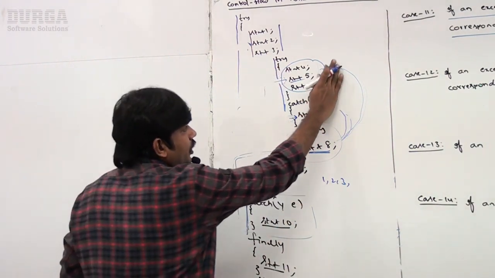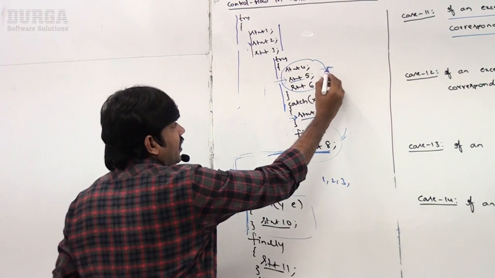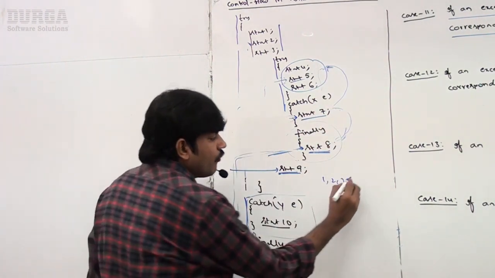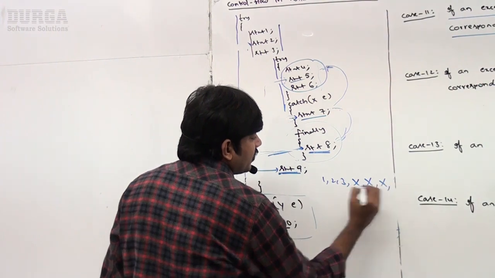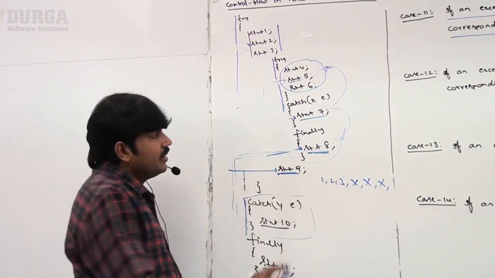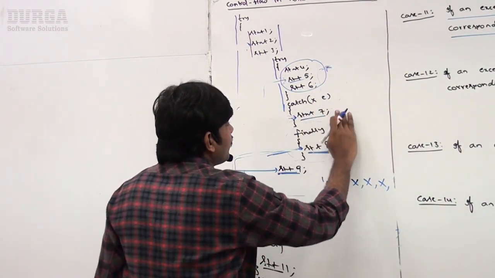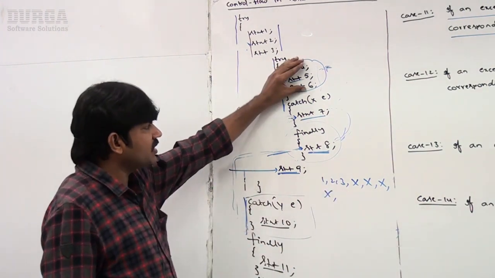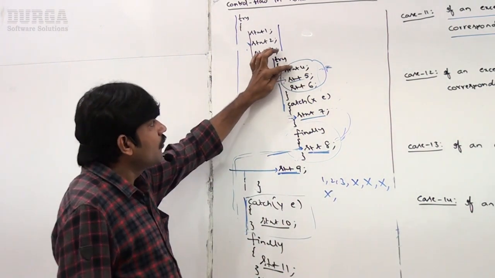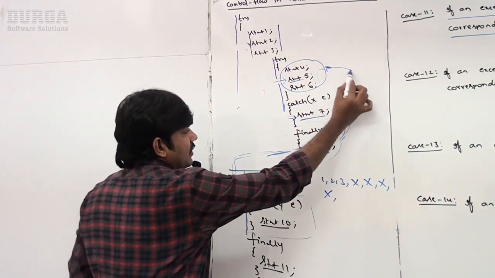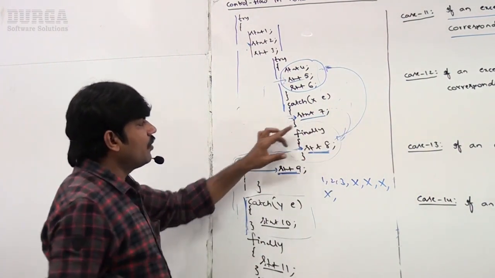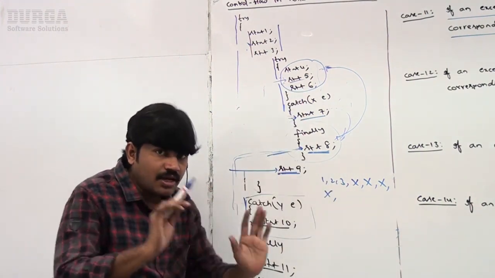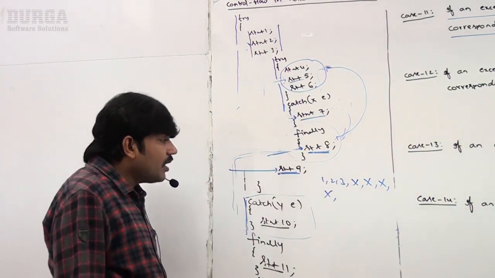Sir, assume an exception arises somewhere. Now 7, 8, 9. That's why 4, 5, 6 may or may not. Next, 7 also may or may not. What is the reason? Assume there is no exception. 4, 5, 6 and then control came to 8, without executing 7. That's why 4, 5, 6, 7 are all optional, may or may not.